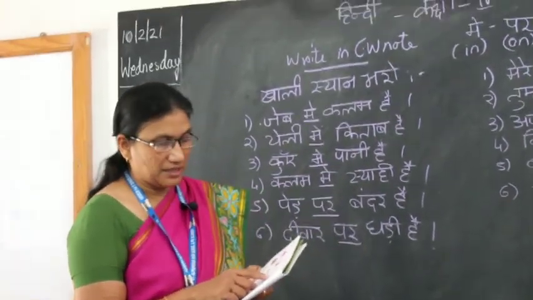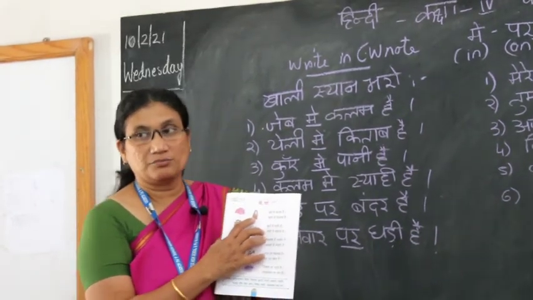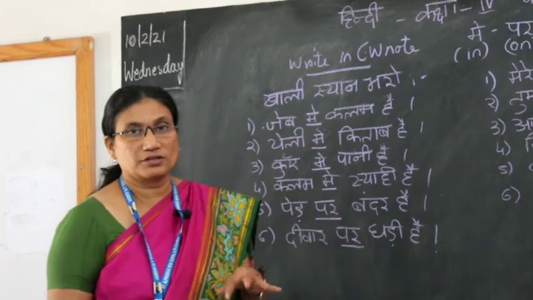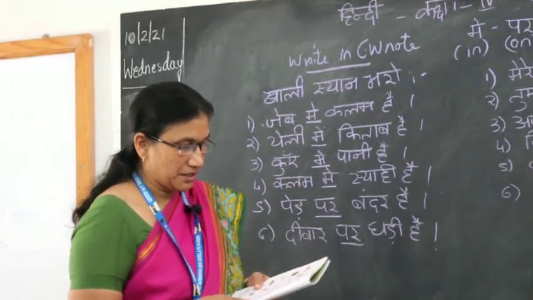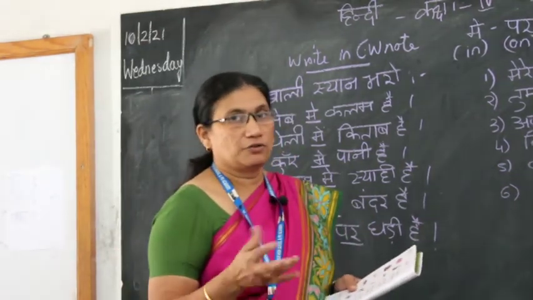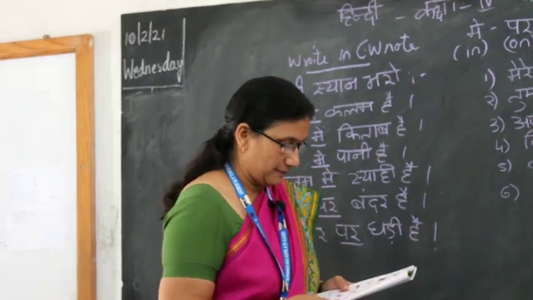Then you say थैली में किताब है. You can see a picture of a bag. In the bag there are some books. So there are some books inside the bag. कुएं में पानी है means there's water in the well.